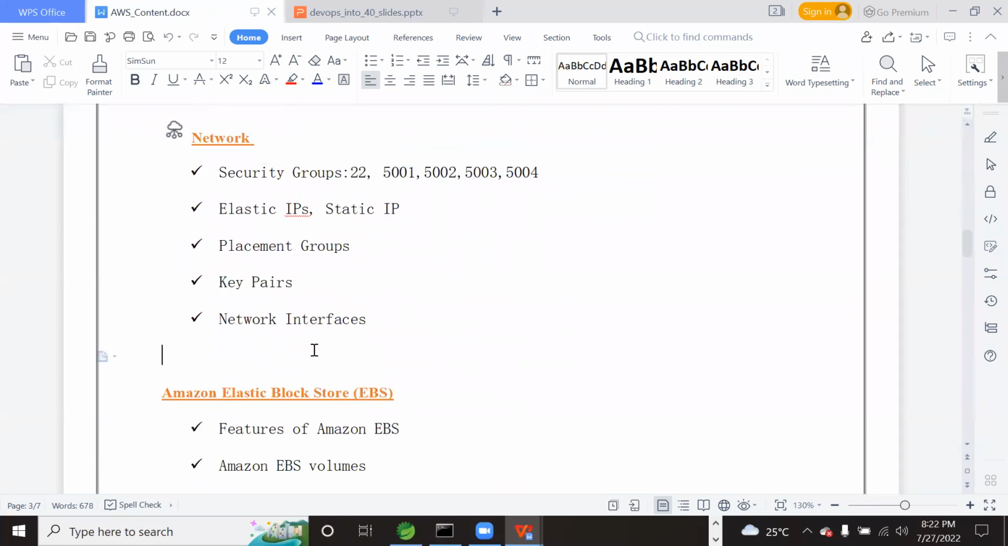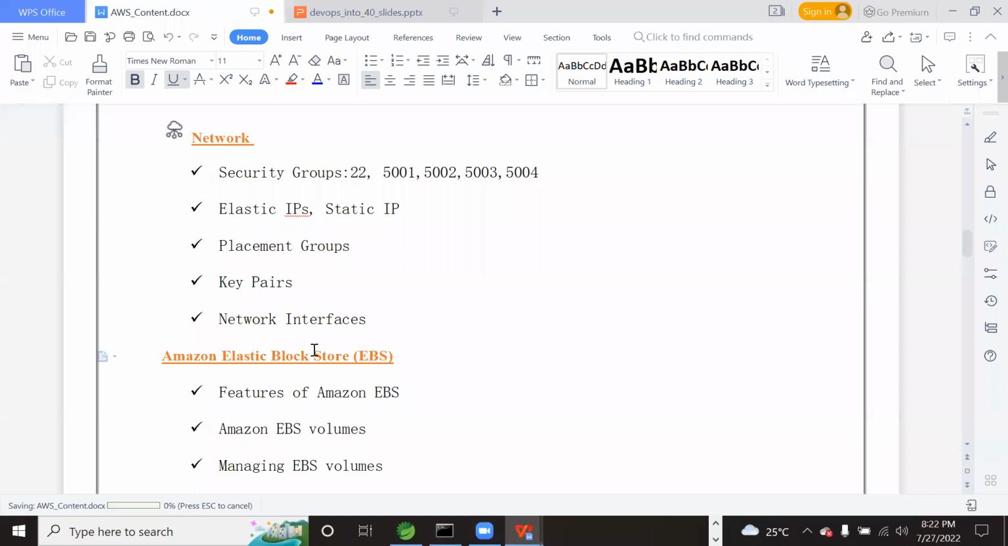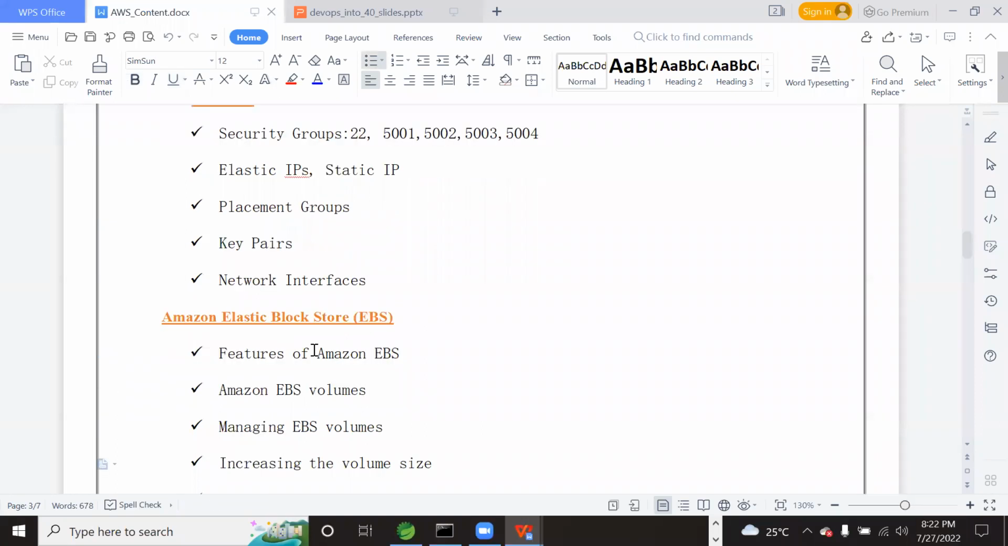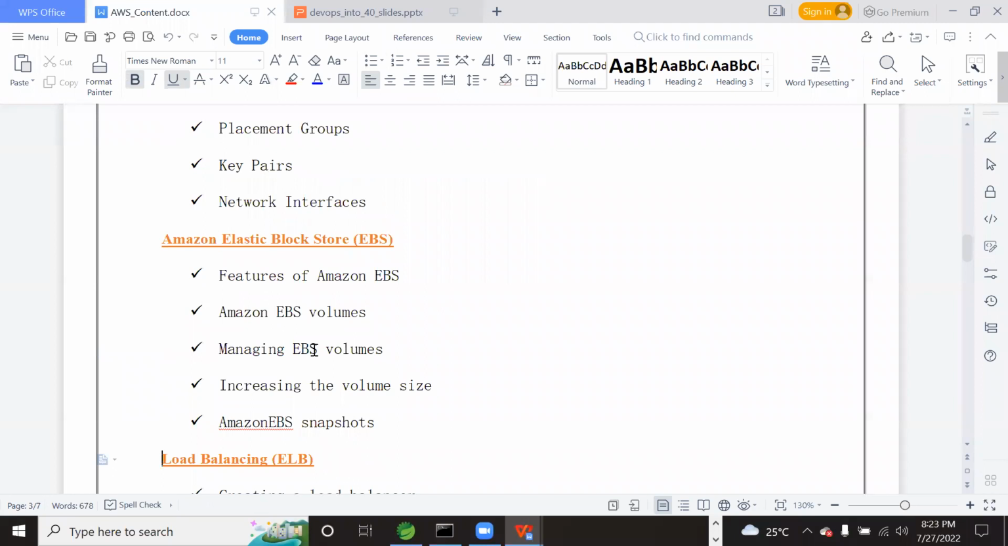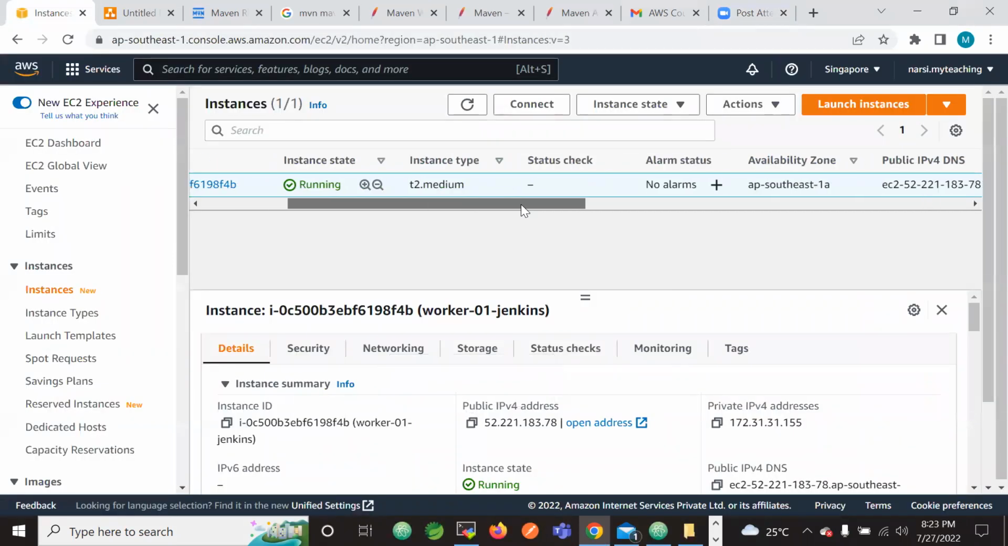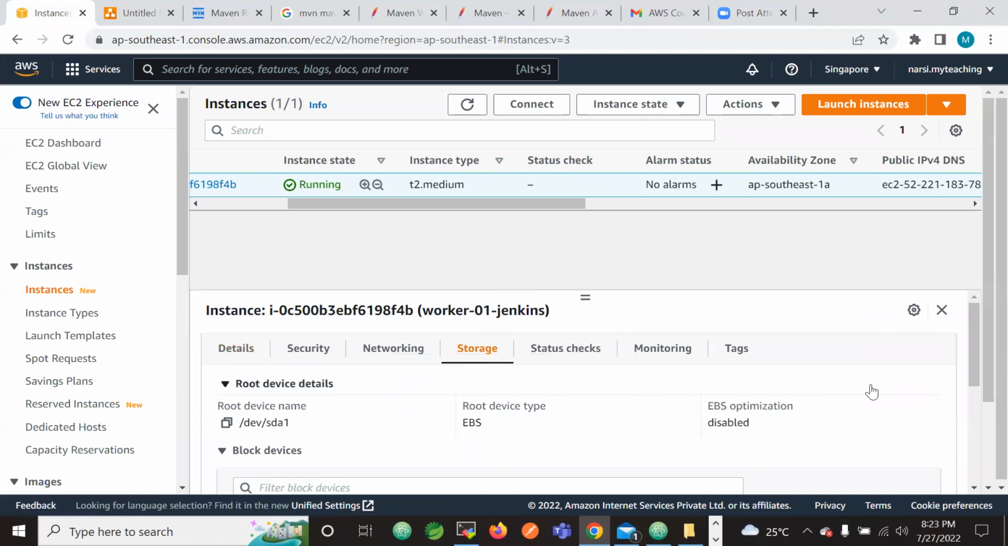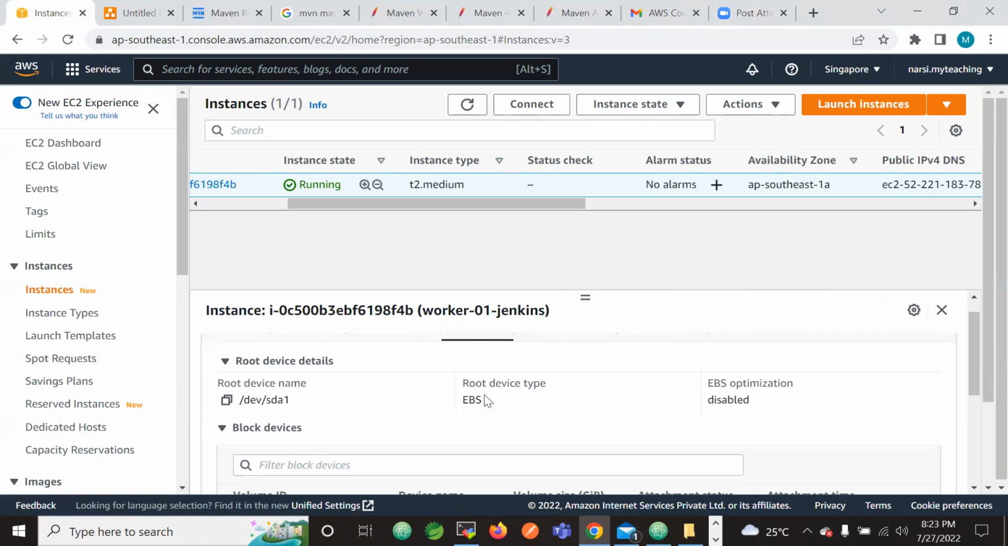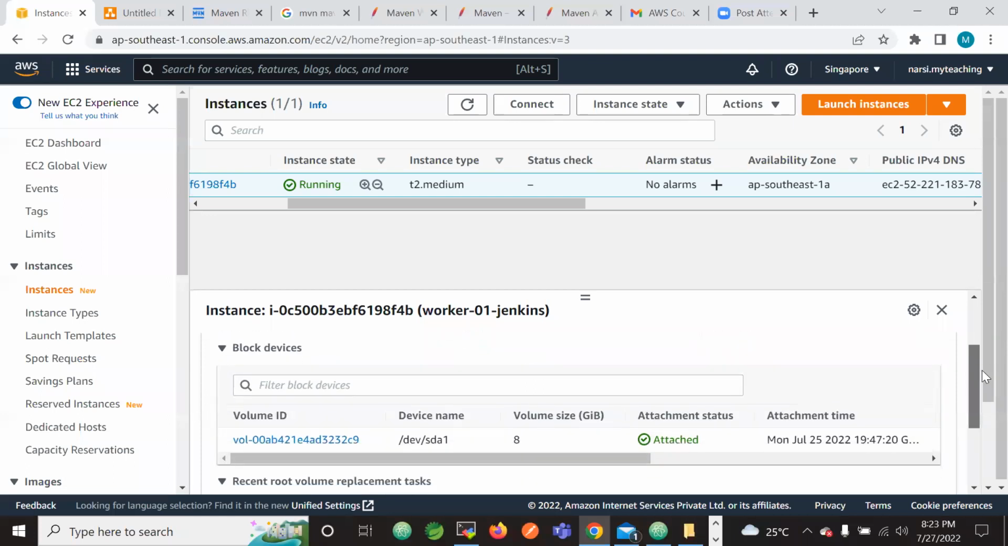As soon as we complete this networking understanding, then we will understand EBS, Amazon Elastic Block Store. Why do we use EBS? For every machine that we are creating. For example, let me showcase one thing. This is the machine I have created. For this machine, there is a storage attached. If you can see, the root device type is EBS. EBS optimized is disabled, and this EBS is giving me 8 GB.